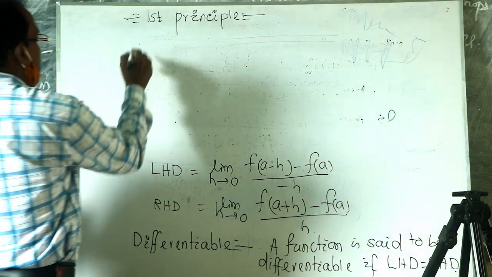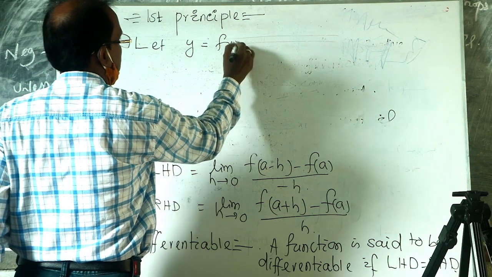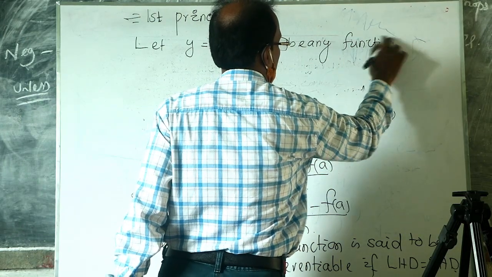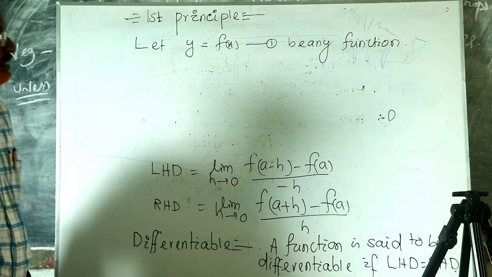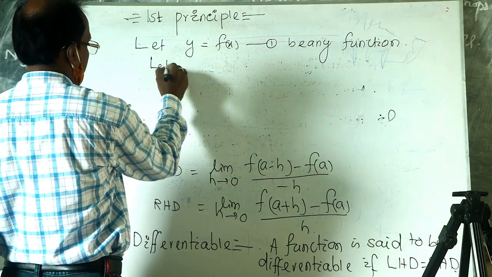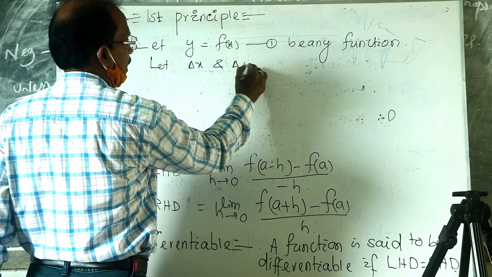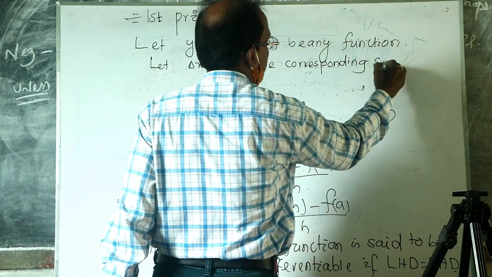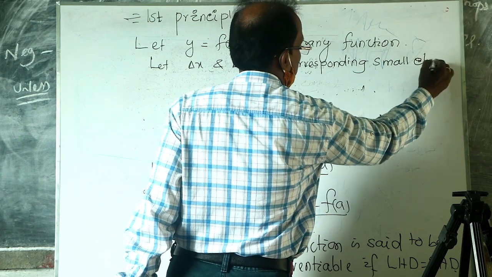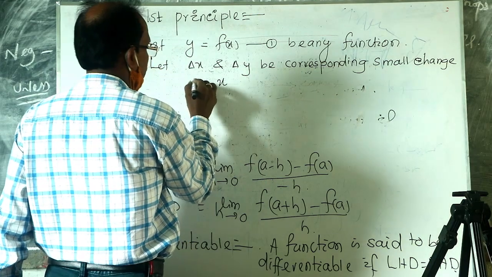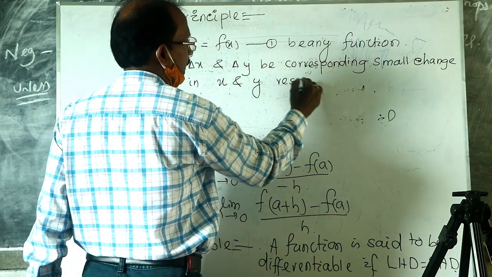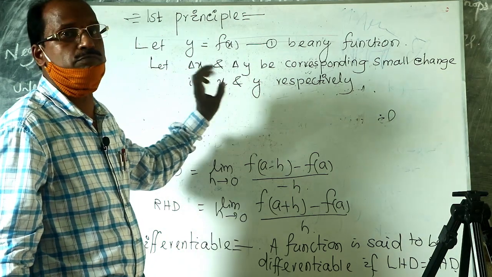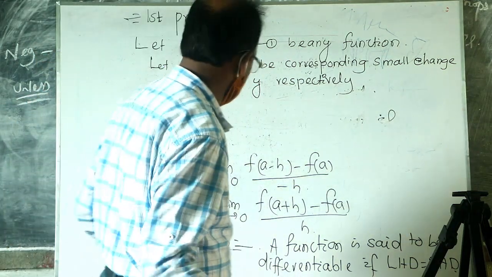The first principle: let y is equal to f of x be any function. Let delta x and delta y be the corresponding small changes in x and y respectively.